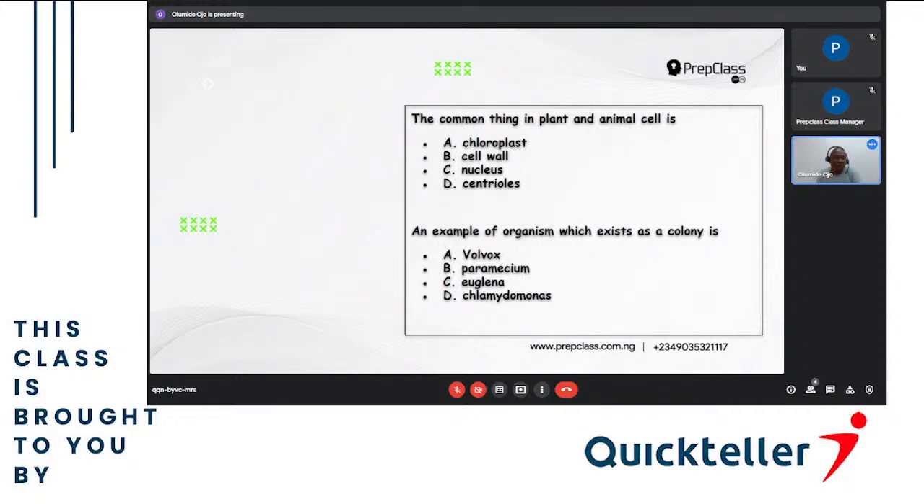So the question now asks what is common to both plant and animal cells. From my explanation, we know that plants have chloroplast, animals don't. Animals have centrioles, while plants don't. Plants have a cell wall, while animals don't. Then they both have a nucleus, because it is very, very important for them. So the answer is C, nucleus.